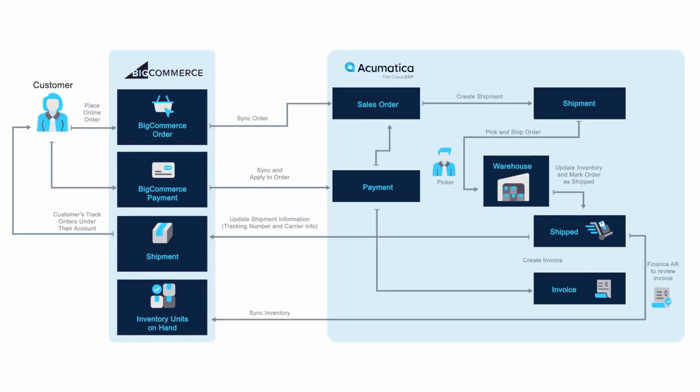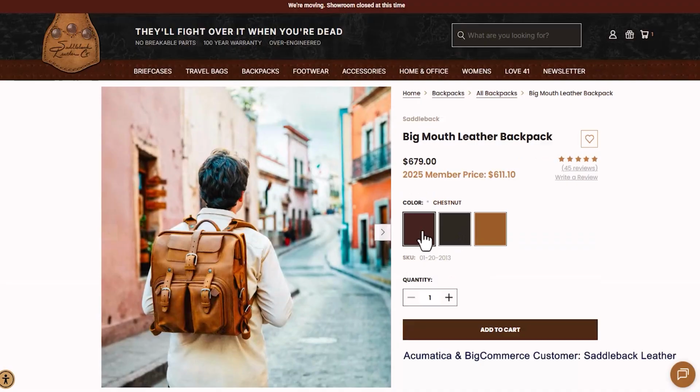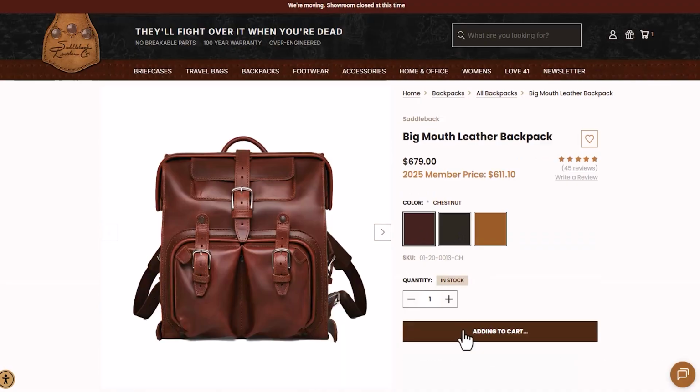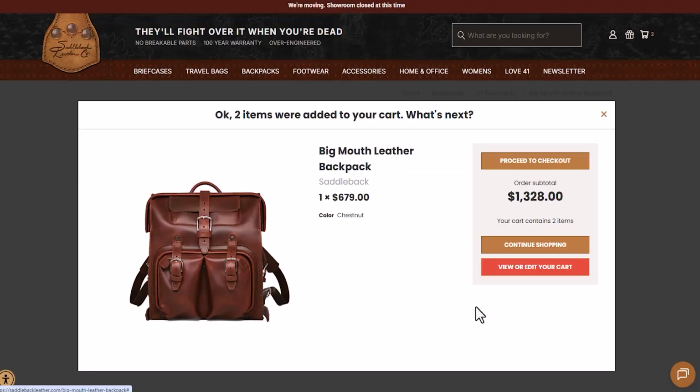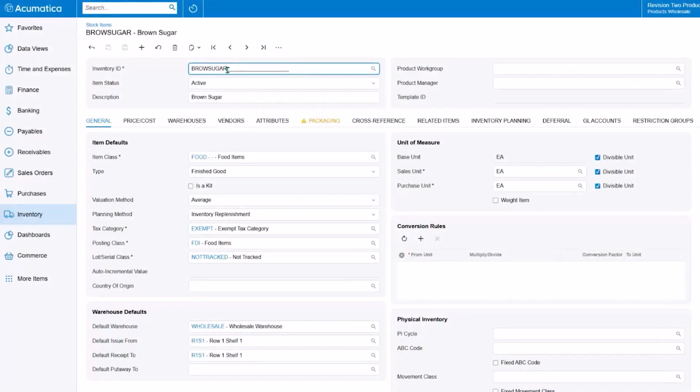Your customers' e-commerce orders, payments, shipments, invoices, and inventory data flow seamlessly and bidirectionally between your BigCommerce stores and Acumatica's comprehensive business platform. This means more sales, delighted customers, more accurate and timely information, and the freedom to focus on growing your business instead of manually importing and exporting data between disconnected systems. Let's see how easy it is.